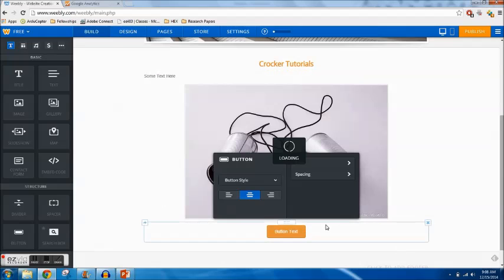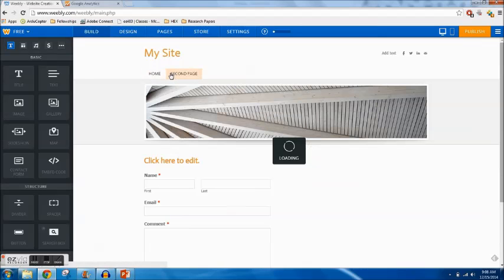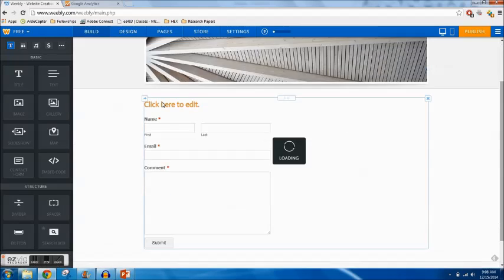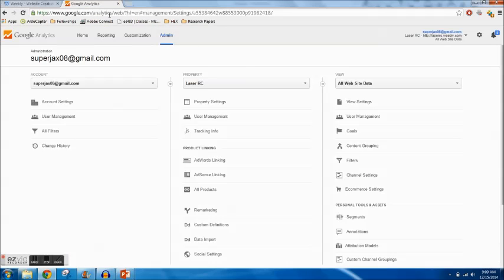There we go. I'm on a standard page, second page, save. Cool. So now the two pages are connected. All right. So now I want to really understand, I want to get that data about how interested people are in my site. To do that, I'm going to use Google Analytics.